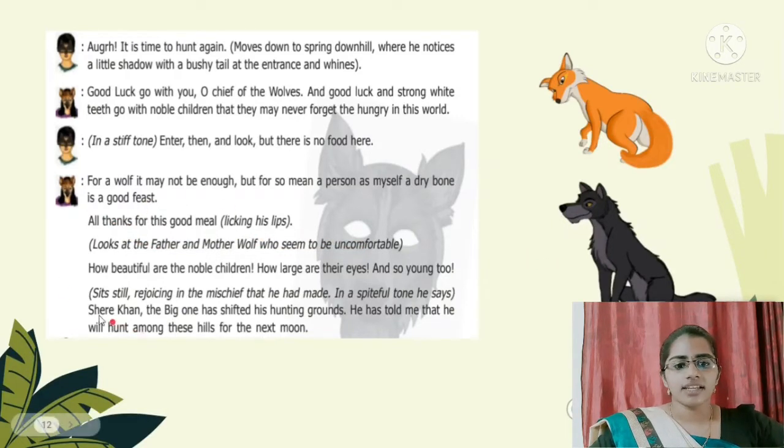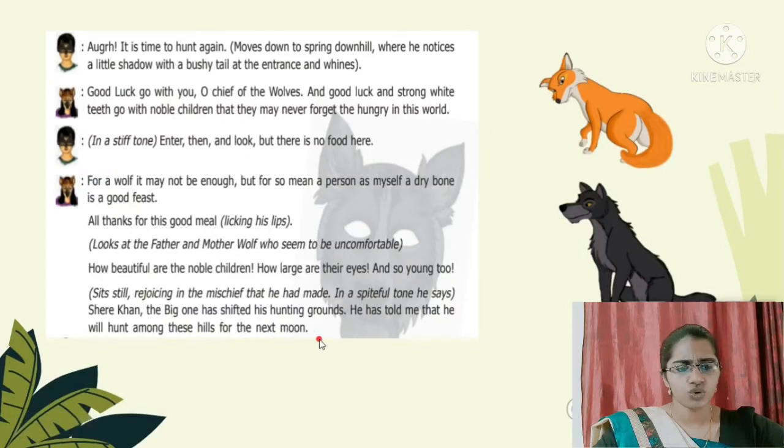Then he looks at the father and mother wolf, who seem to be uncomfortable. With the talk of Tabaqui, the father and mother wolf feel uncomfortable. How beautiful are the noble children! How large are their eyes, and so young too. Tabaqui is describing the wolf cubs of the mother and father wolf. And now Tabaqui sits still, rejoicing in the mischief that he had made.